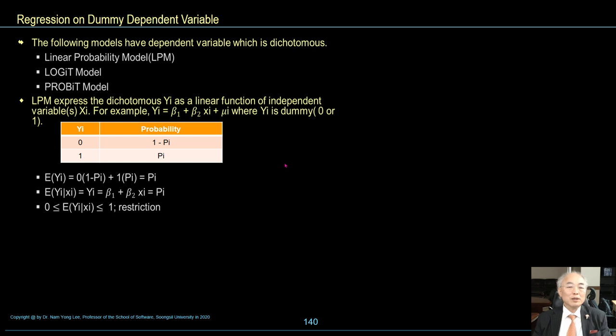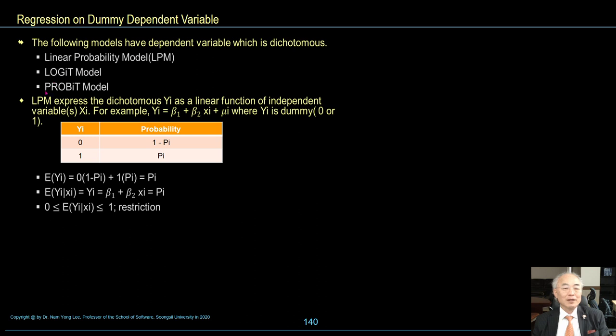Regression on dummy dependent variables. The following model has a dependent variable which is dichotomous. Dichotomous means 0 or 1, a two-way division. Linear probability model, called LPM.